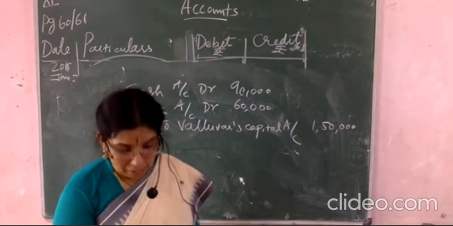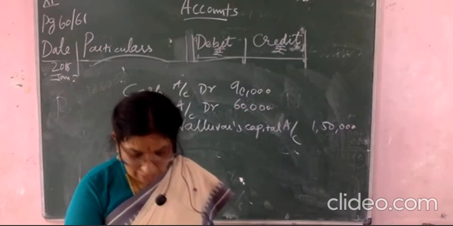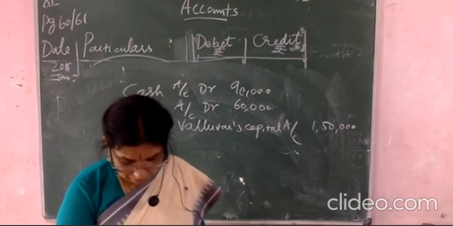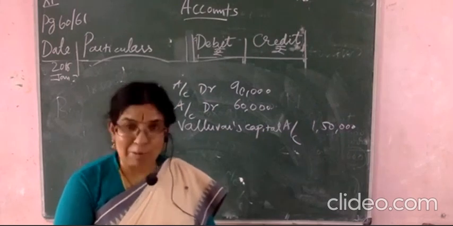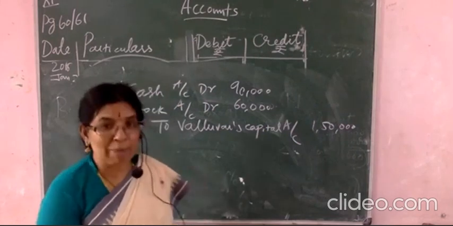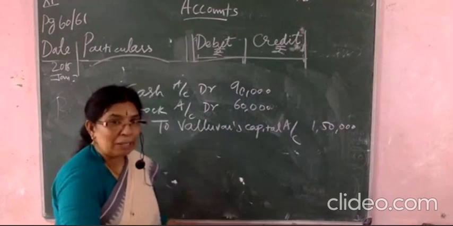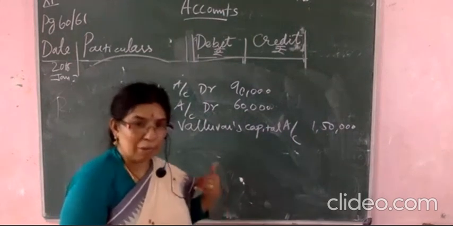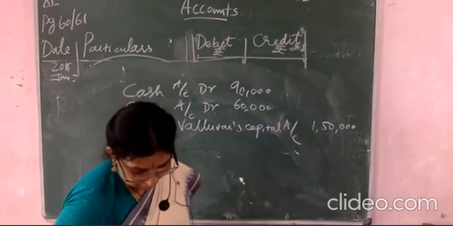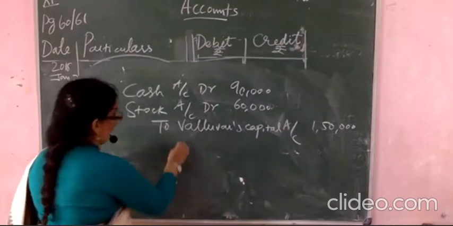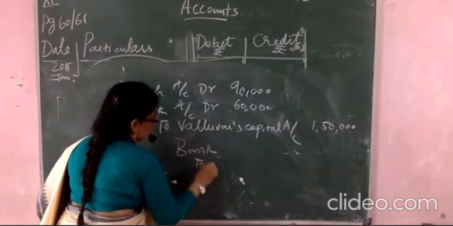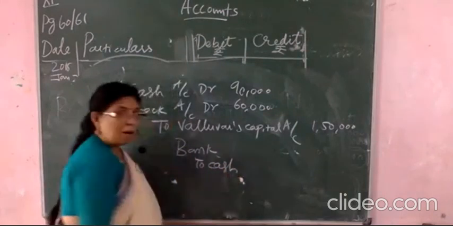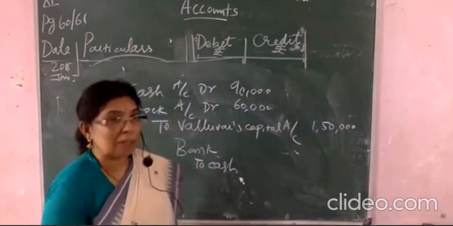Now the third one you see, cash deposited into the bank. What are you depositing? Cash deposited into the bank through the cash deposit machine. So it is related with the bank only. So bank only is debited. What are you depositing? Cash. Cash is going outside. So bank account debited to cash. What will you write? Bank to cash. How much? Bank cash is 30,000.